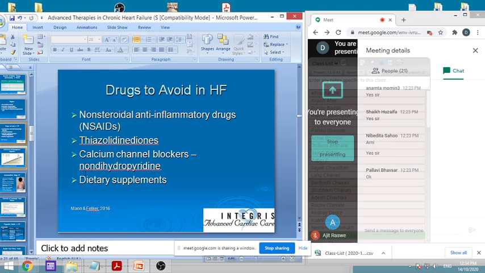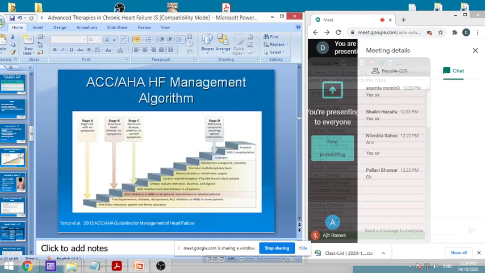Then dietary supplements, they are not that beneficial. Now, various drugs at various stages, this again you will study in therapeutics, but just for your information. At stage A, the risk is there but symptoms are not. Why is this? There are persons who have had hypertension for a long period, uncontrolled hypertension, or obese persons, who are more prone to heart failure. So this is the lowest stage, and in that what you can do is reduce the risk factors.